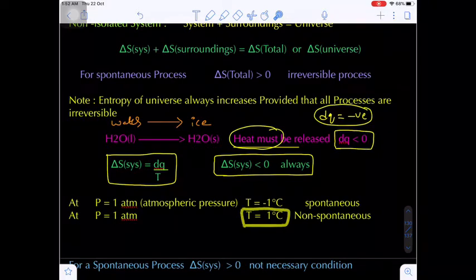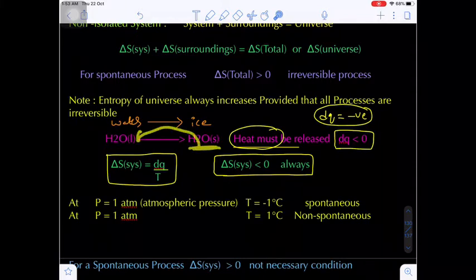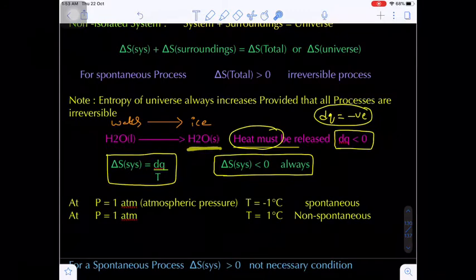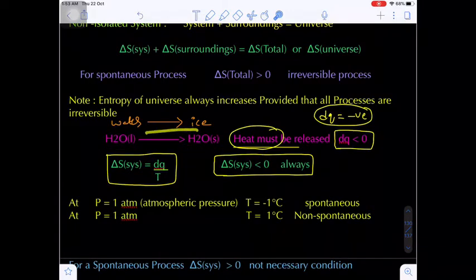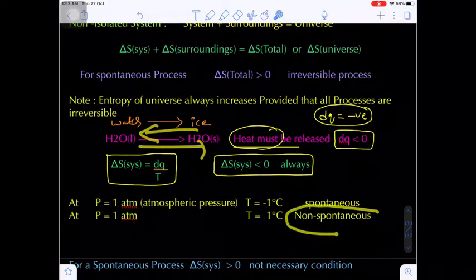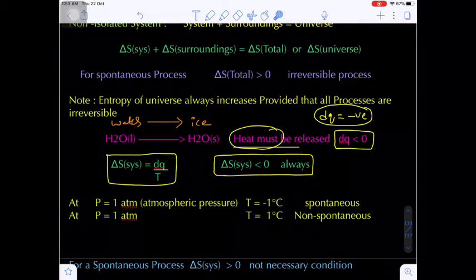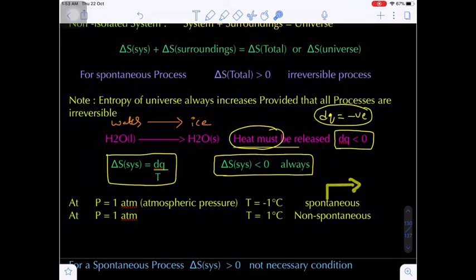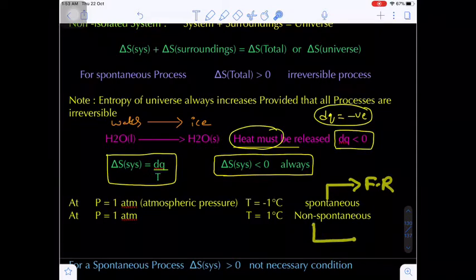Whereas if the temperature is 1 degree Celsius, ice will melt to give water. That means the backward reaction is spontaneous and the forward reaction is non-spontaneous. If the forward reaction is spontaneous, the reverse reaction is non-spontaneous.